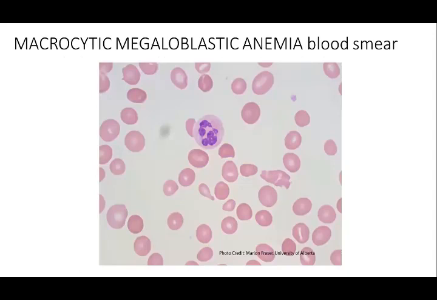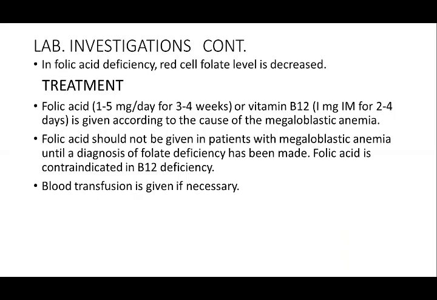Now, this is a peripheral blood smear of a macrocytic megaloblastic anemia, and you can see that red cells are larger in size, and you can see one polymorphonuclear leukocyte with a hypersegmented nucleus. In folic acid deficiency, red cell folate levels are decreased.